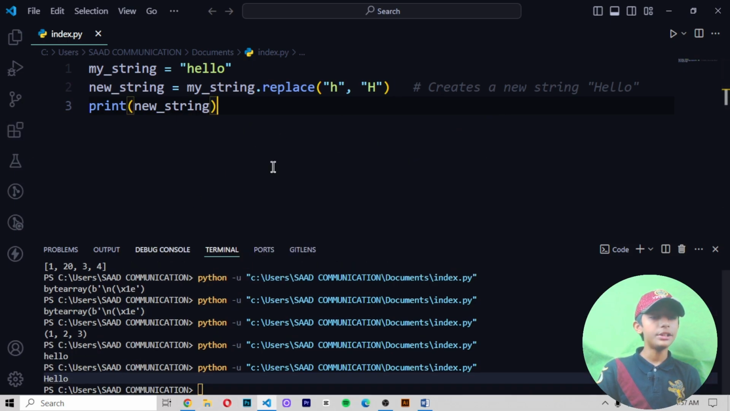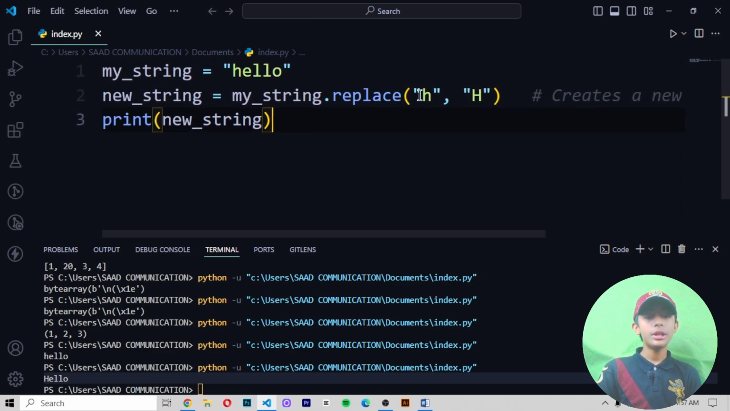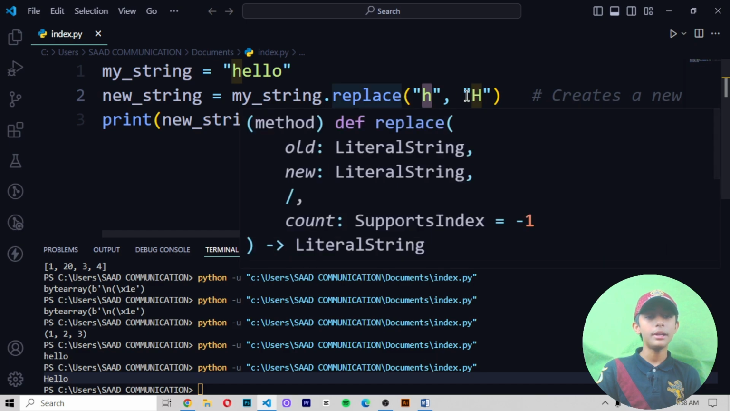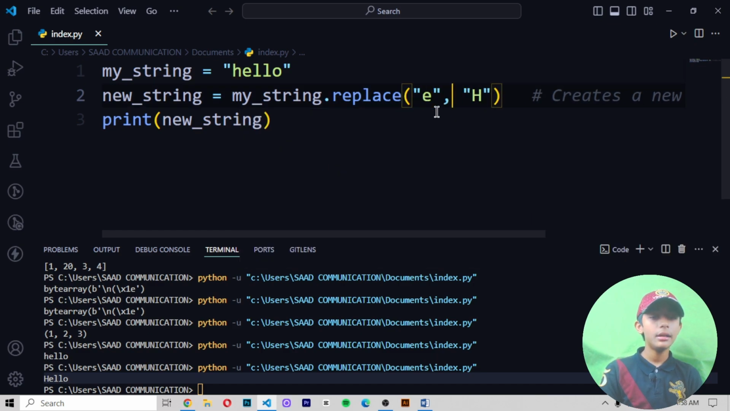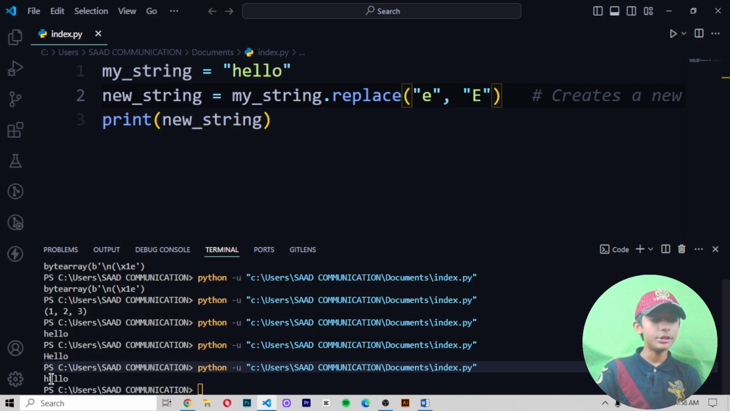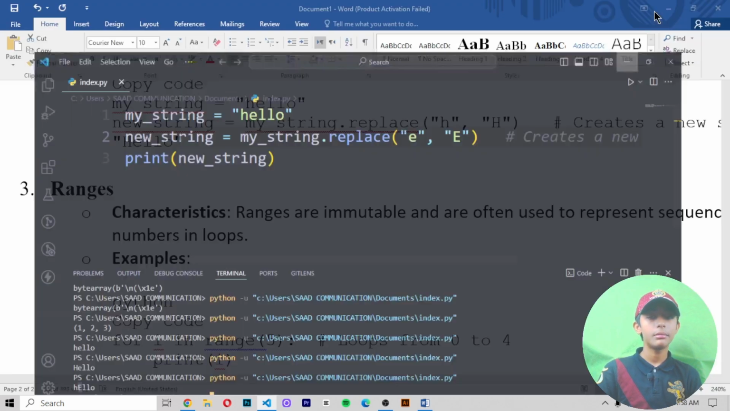Why did it give me the H in capital? Because here I used the dot replace method. The dot replace method replaces any word. I replaced H with capital H. If I say E into capital E, it gives me H, then E in capital. Here you can see it.